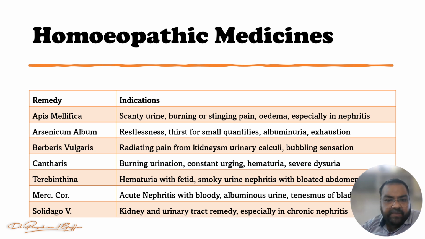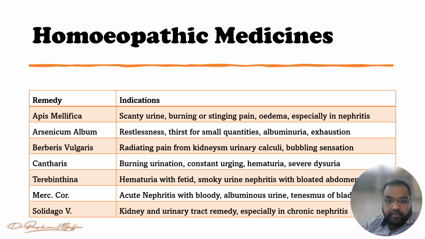First, that is Apis mellifica. In Apis mellifica, the urine will be scanty, with burning or stinging pain. There will be edema, especially in nephritis, and we can use Apis mellifica. Arsenicum album: restlessness, thirst for small quantities, albuminuria, and exhaustion. Berberis vulgaris: radiating pain from the kidneys, like in urinary calculi, with a bubbling sensation in the